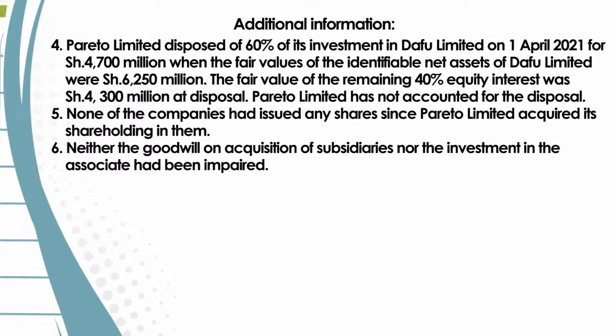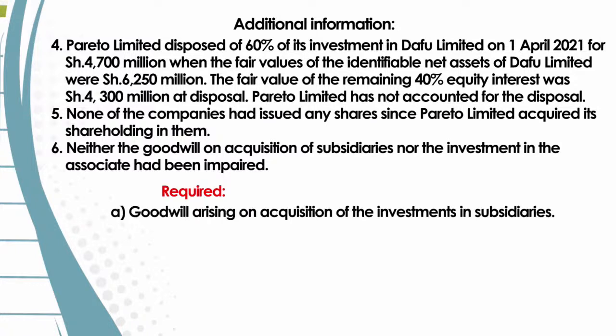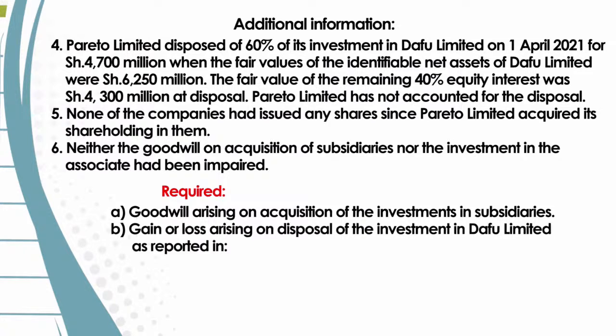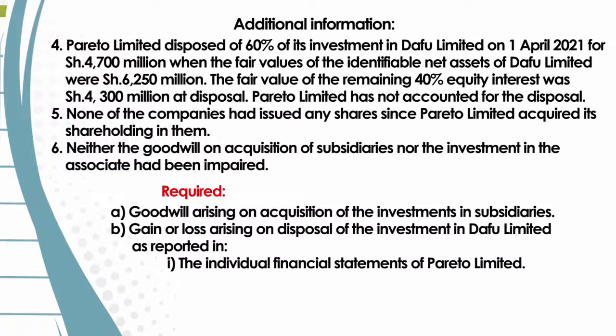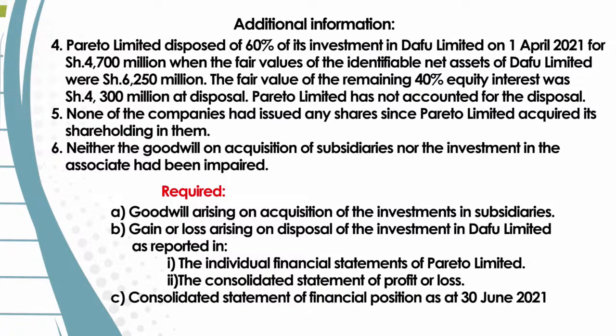And number six, you are told neither the goodwill on acquisition of subsidiaries nor the investment in associate had been impaired. So from that information, what you're required to do, number one, is compute the goodwill arising on acquisition of the investment in the subsidiaries. Number two, compute the gain or loss arising on disposal of the investment in Dafu as reported in Roman 1, the individual financial statement of Pareto, Roman 2, the consolidated statement of profit or loss. And finally, part C of that question, we are required to prepare the consolidated statement of financial position as at 30th of June 2021.